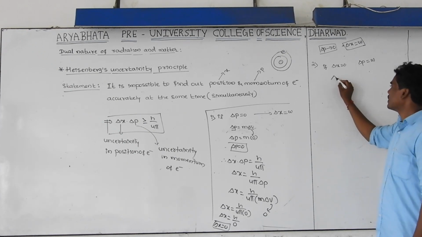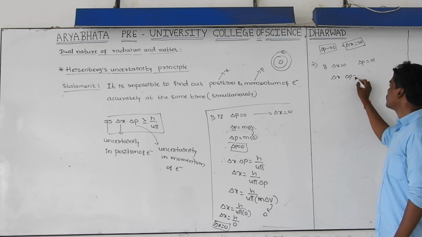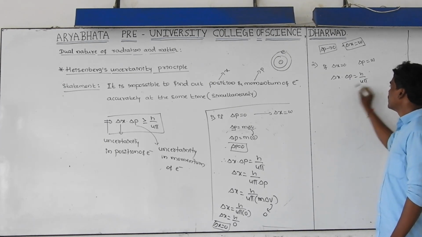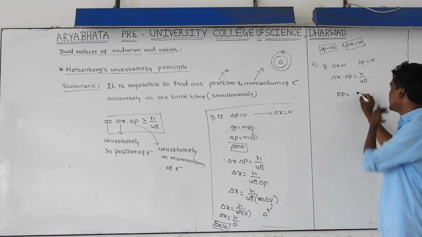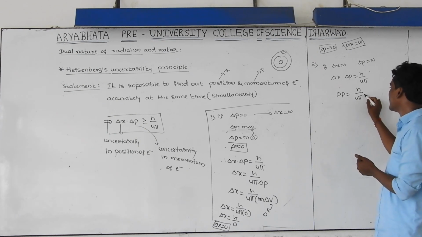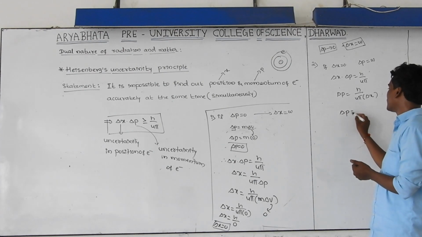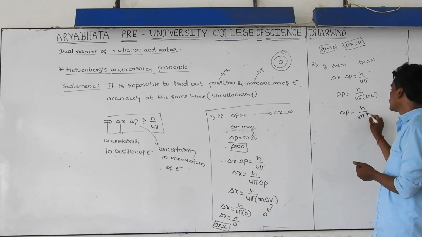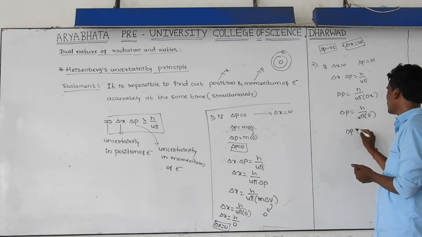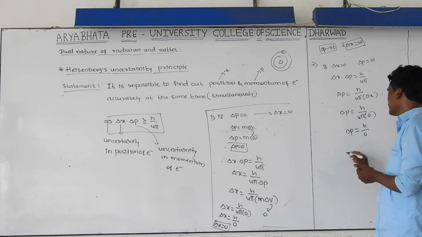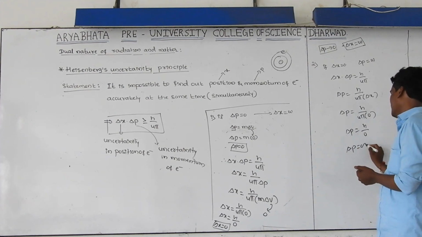Same, delta x into delta p is equal to h by 4 pi. Delta p is then h by 4 pi into delta x. Substitute delta x equal to 0: delta p is equal to h by 4 pi into 0. Then delta p becomes h by 0. Anything divided by 0 is infinity.